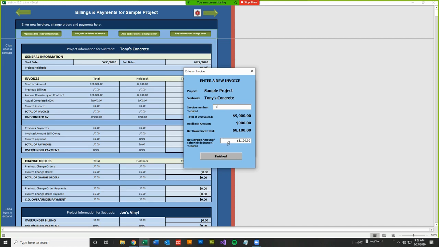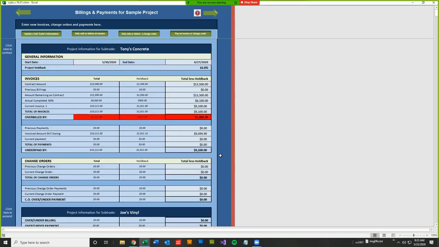So let's say that the invoice came in and it was for a net amount of $9,100. I'm going to click finished. So you see what happens. The line that says overbilled is suddenly turned red, and it's telling you it's overbilled by $1,000.